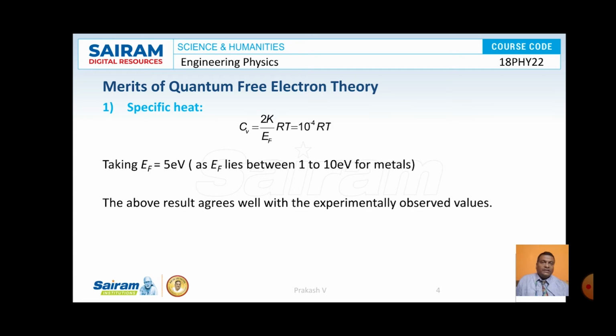If we take this data into account and calculate the value of 2k by EF, it is observed that the value of 2k by EF is equal to 10 to the power of minus 4. Therefore, the specific heat of a metal Cv is equal to 10 to the power of minus 4 RT. This is in agreement with the experimentally observed values. That's why this is one of the successes of quantum free electron theory.